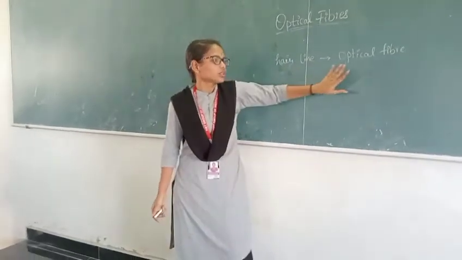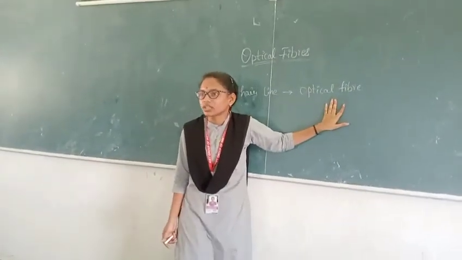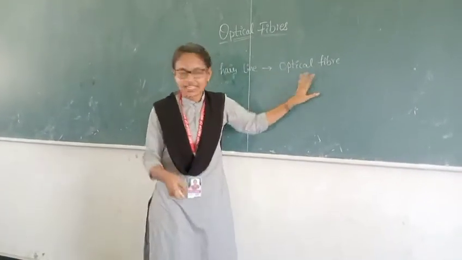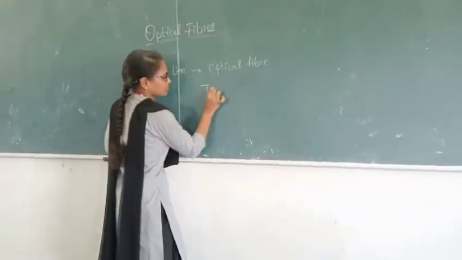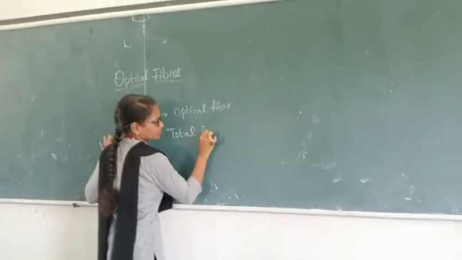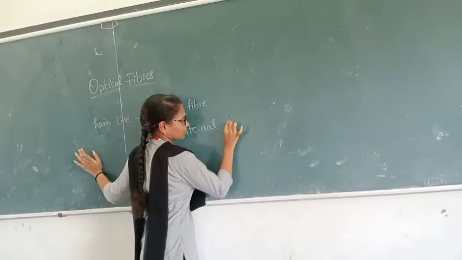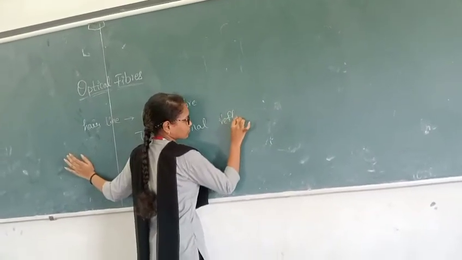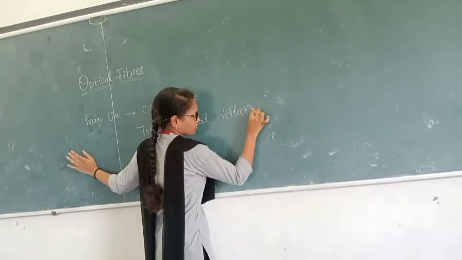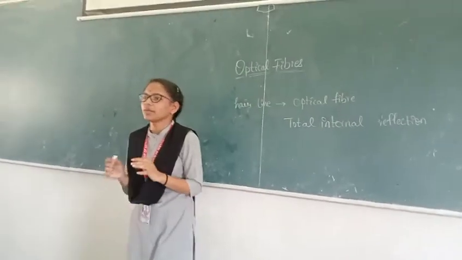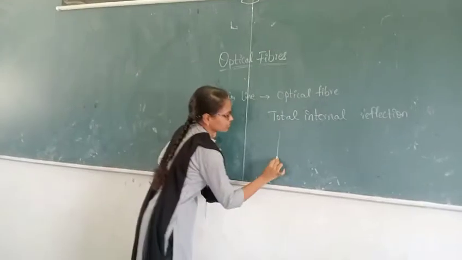But before knowing about optical fibers, we have to know about total internal reflection. As we have studied earlier in classes about total internal reflection, it is about a beam of light.